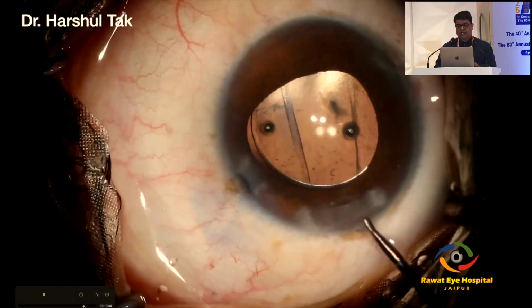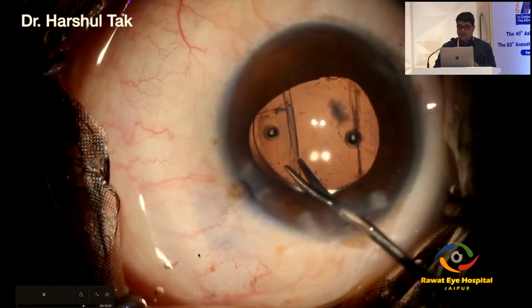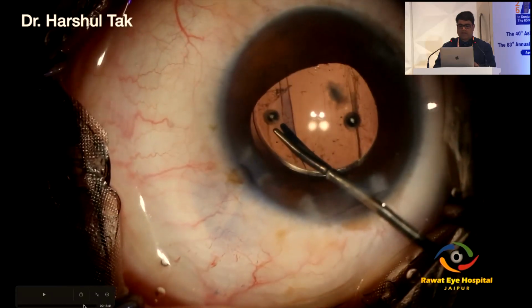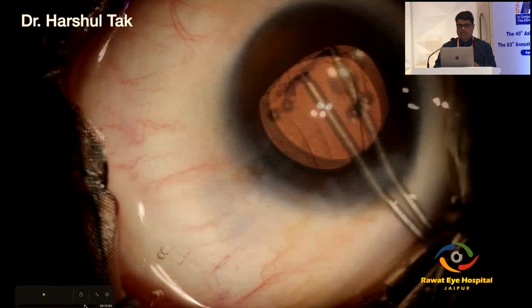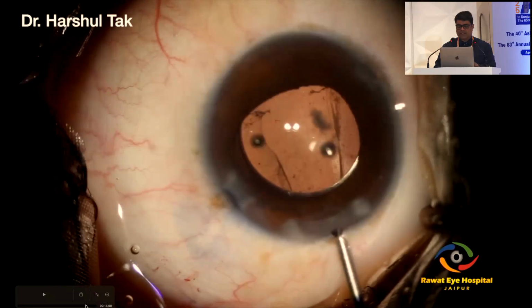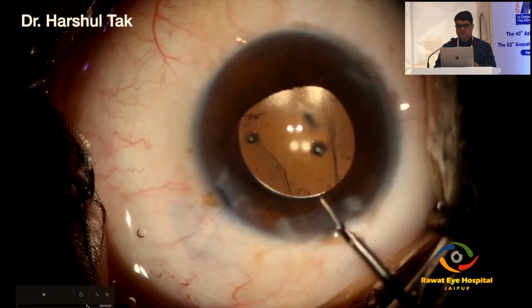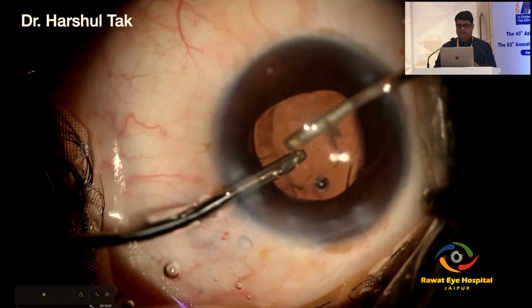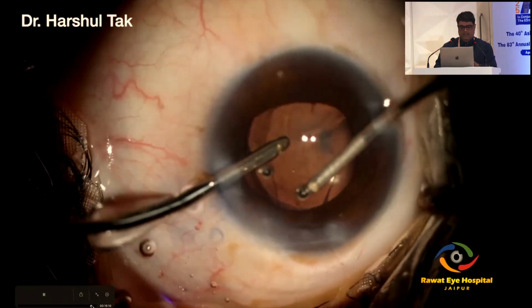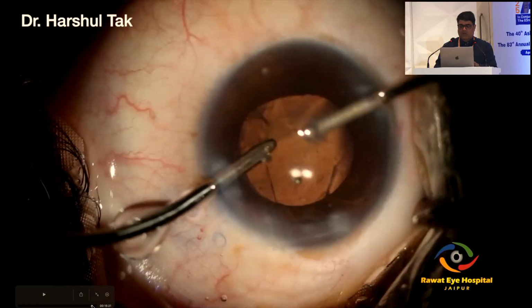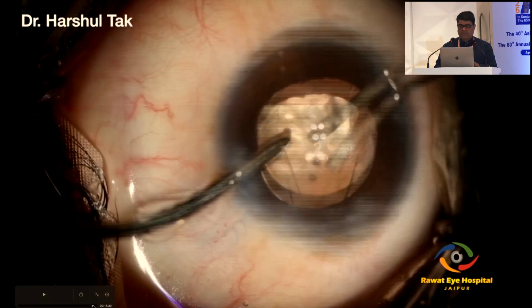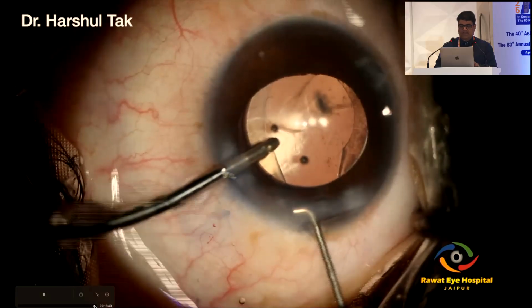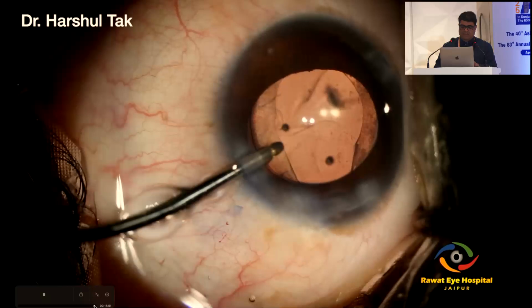Once you have the IOL in the capsular bag, you can use micro scissors to cut on both sides and enlarge the rhexis. I go to the other side also and make the capsular opening of adequate size. Again in the end, take off all the OVD and maintain a closed chamber, put the irrigation cannula inside, and you can hydrate your incisions, and this finishes the case.